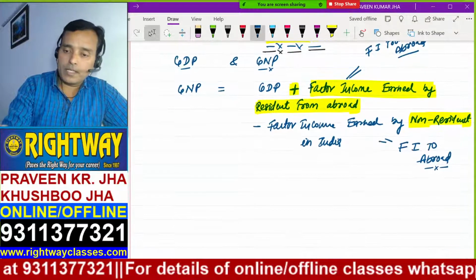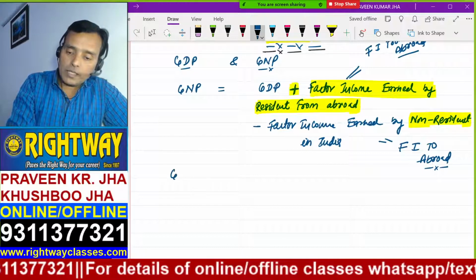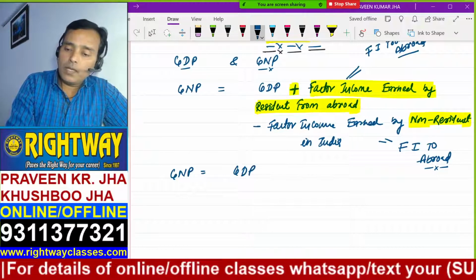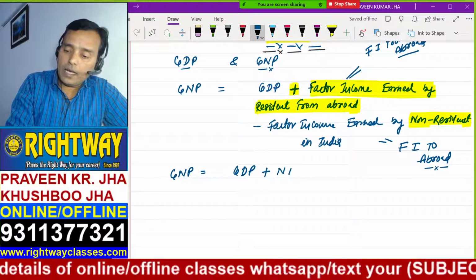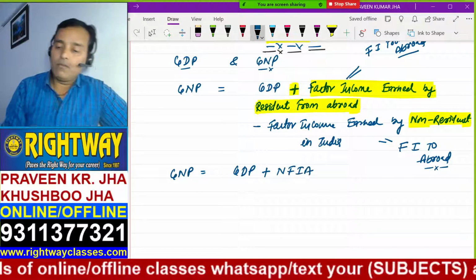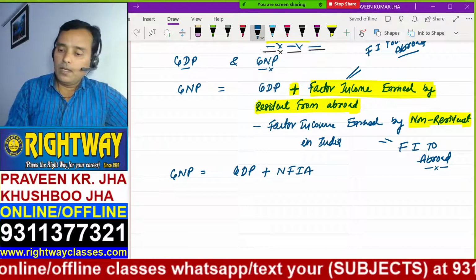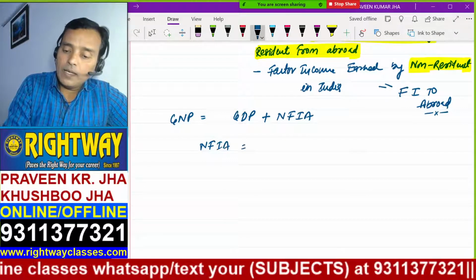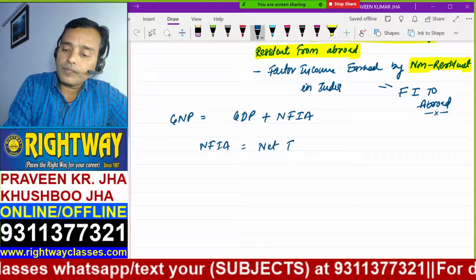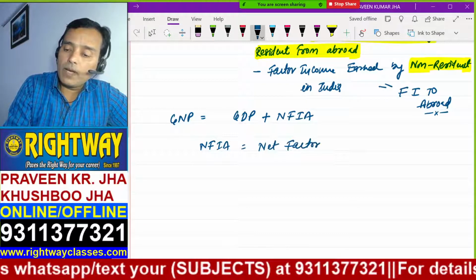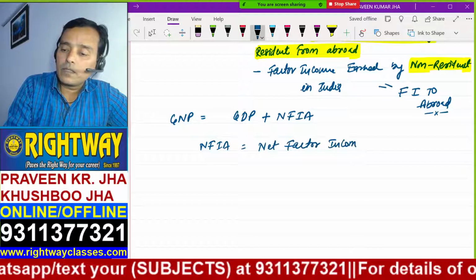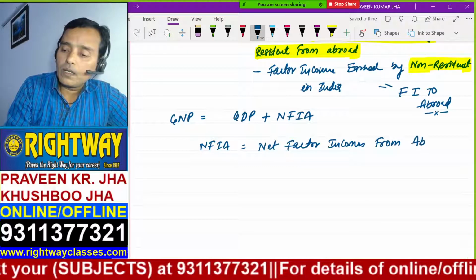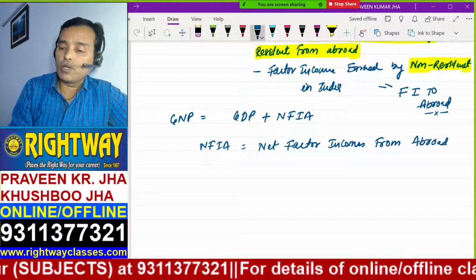Now the point is, can we simplify this formula? Yes, of course. GNP equals GDP plus NFIA. Why, sir? What is this NFIA? NFIA is net factor income from abroad.